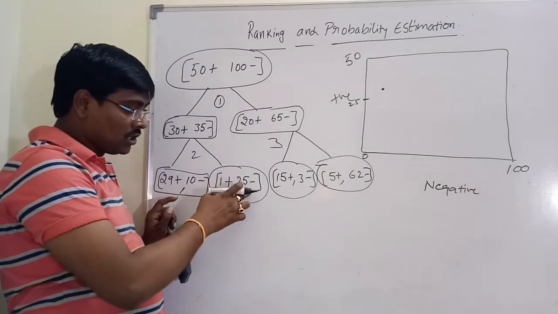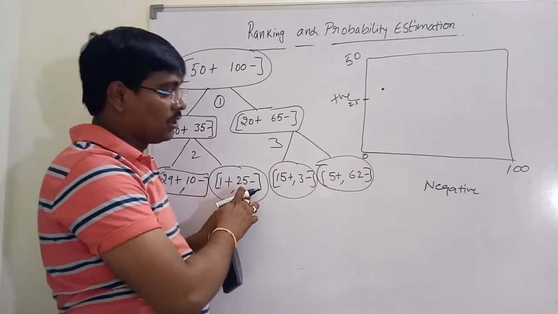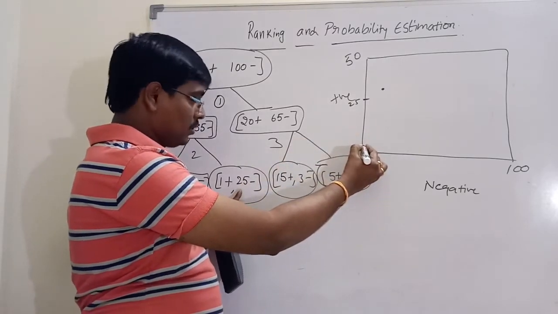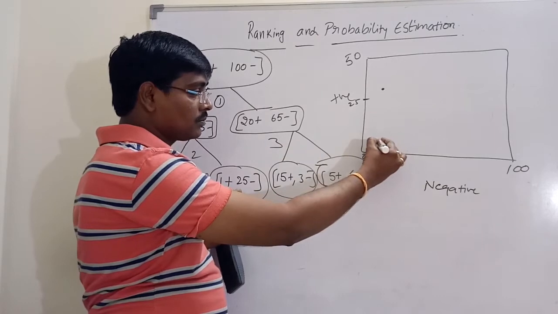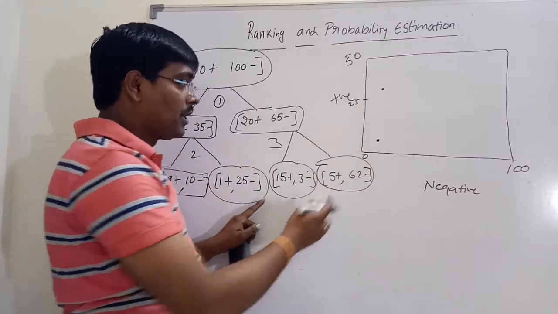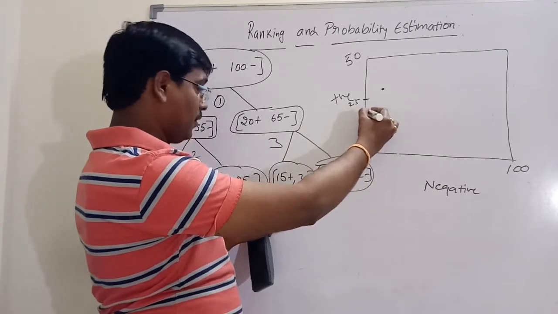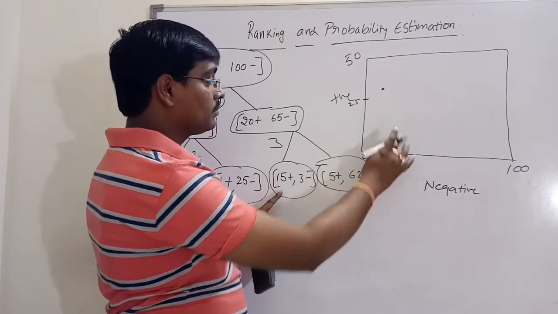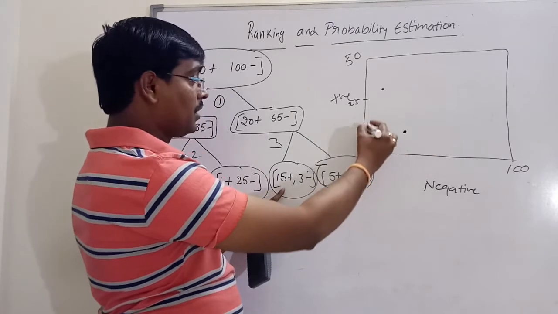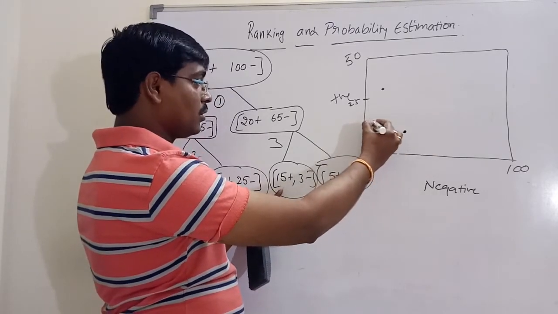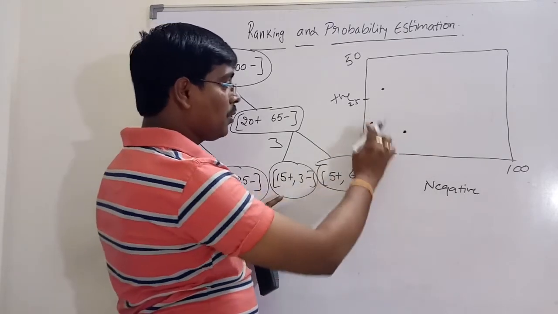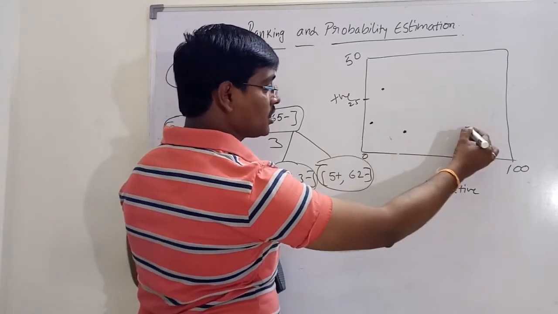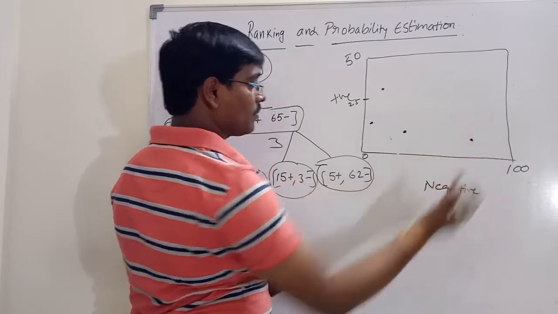Suppose one positive and 25 negatives. One positive at this position. Suppose 25 negatives, 15 positives. Suppose 25 negatives means this one. 15 positives, 3 negatives. 5 positives and 62 negatives.